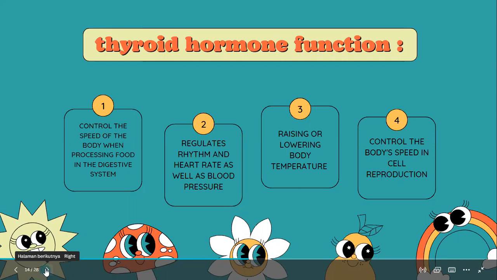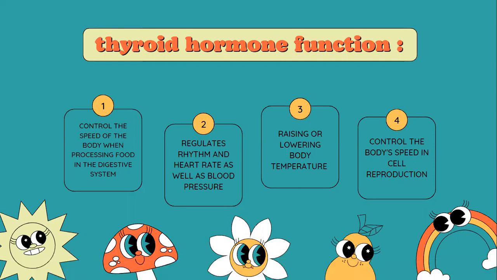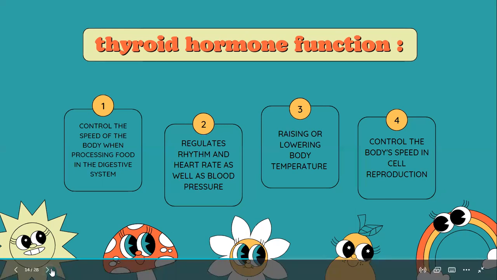Okay, next is thyroid hormone function. The first function is to control the speed of the body when processing food in the digestive system. Second, to regulate rhythm and heart rate as well as blood pressure. The third is raising or lowering body temperature and controlling the body speed in cell reproduction. Next.